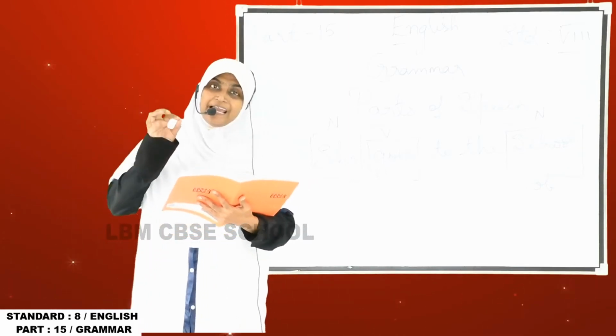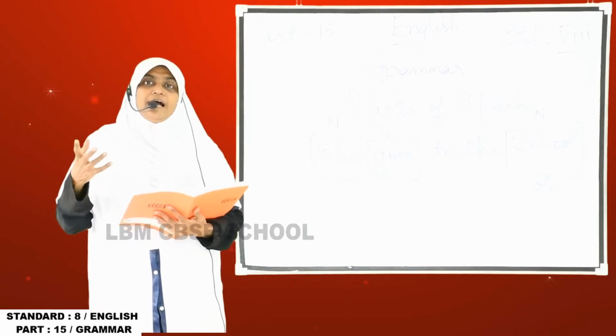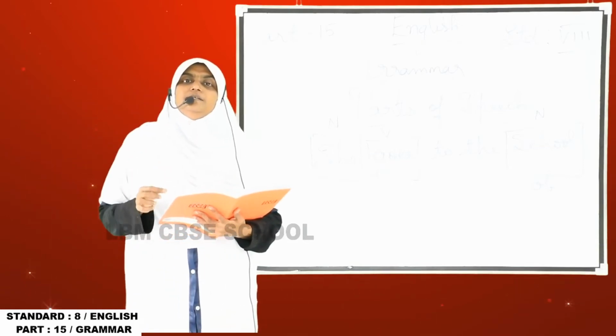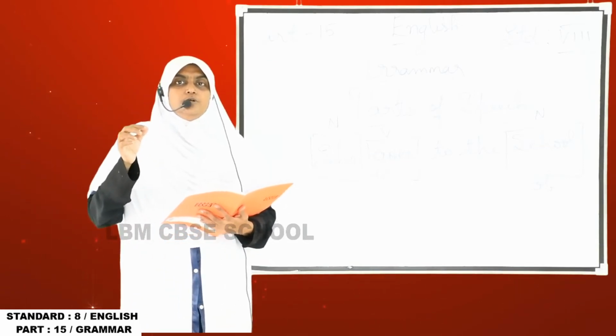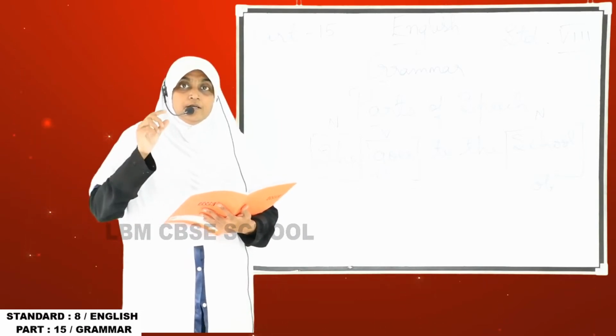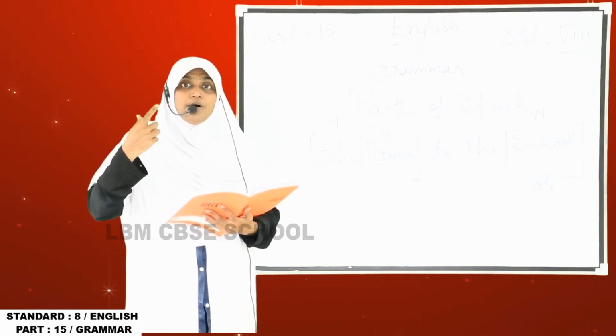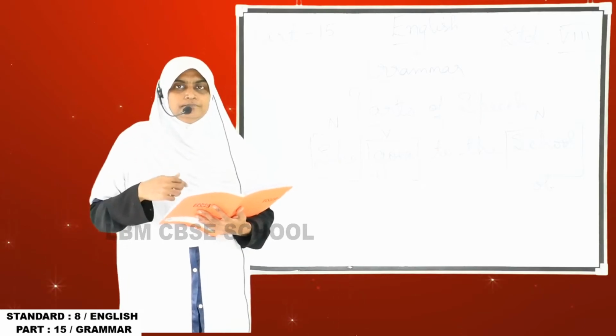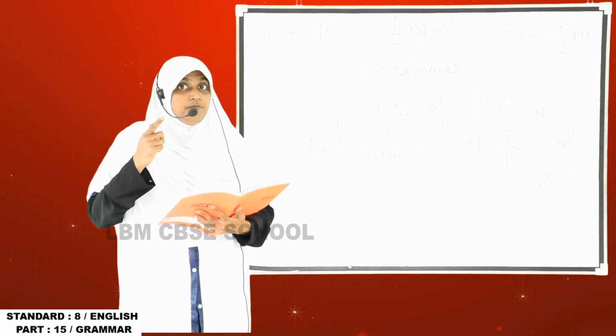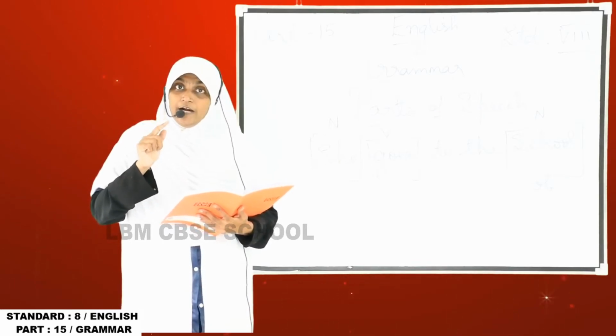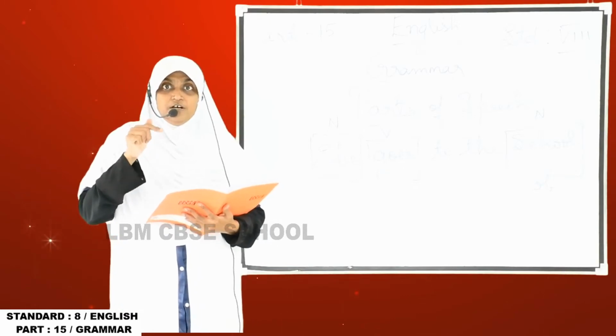What do you mean by adverb? Adverb means, for example, she walks slowly. It modifies the verb. Adjective modifies the noun. Adverb modifies the verb. Understand?